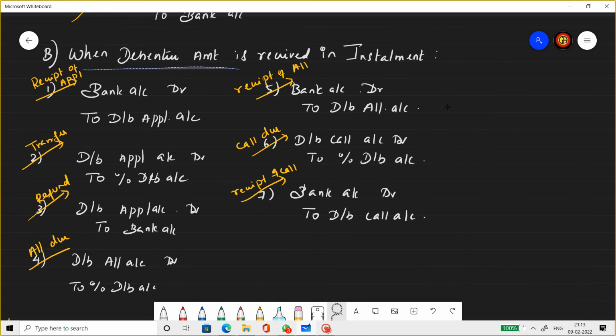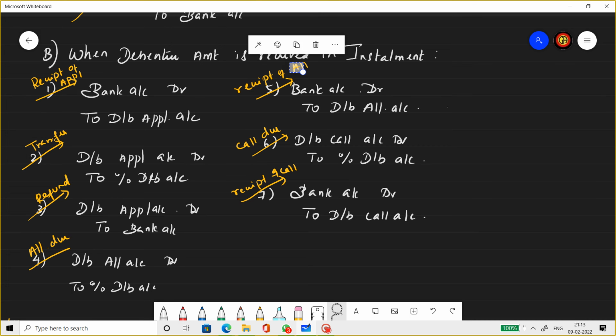When debentures are issued in installments, which means it could be at par, premium or discount, and it has been divided into 2 or 3 installments: application stage, allotment stage, first call stage, second call stage, and so on.